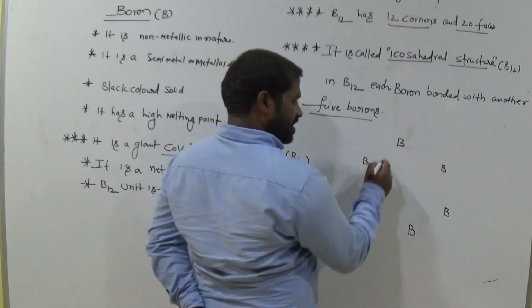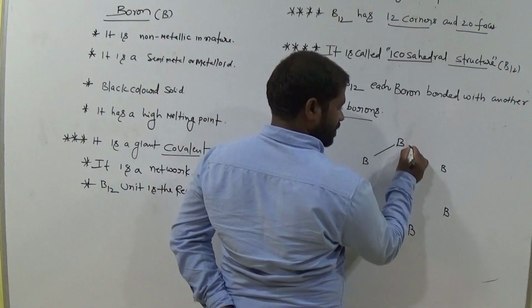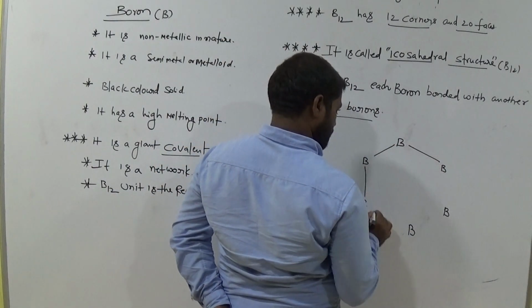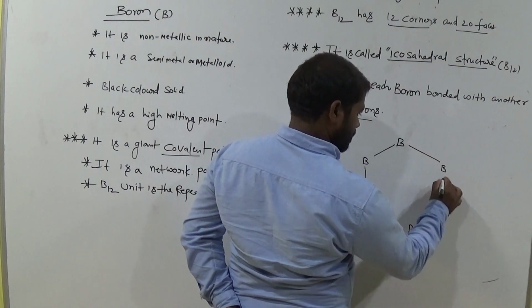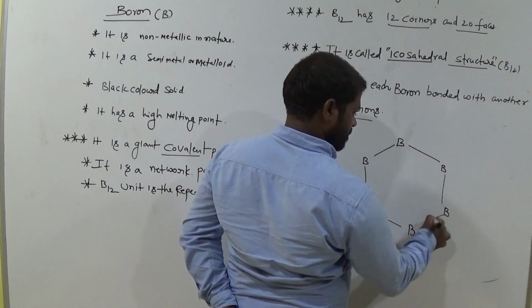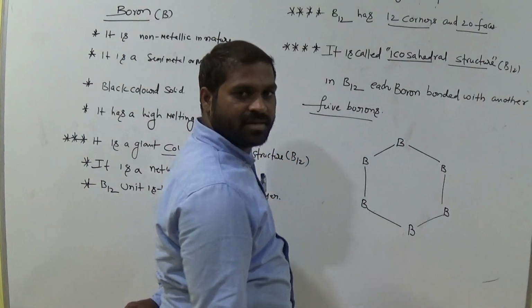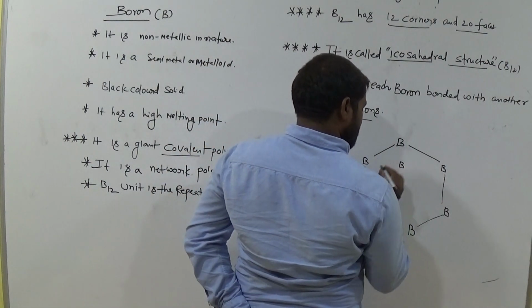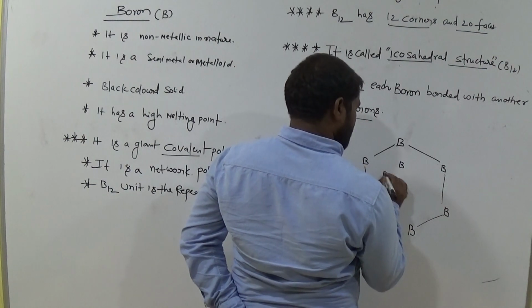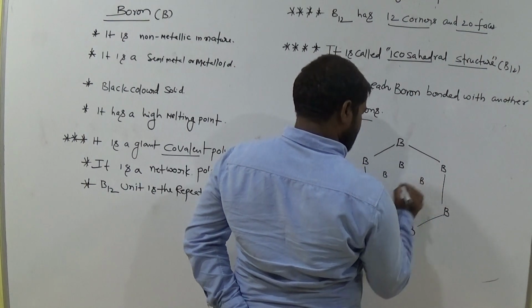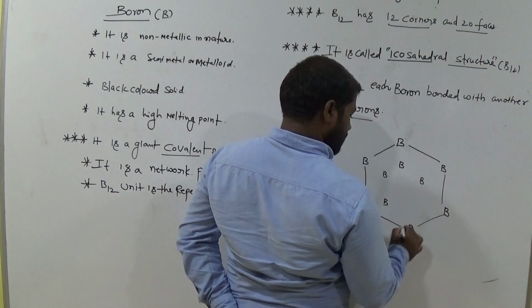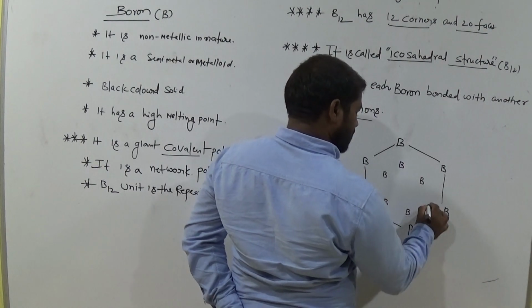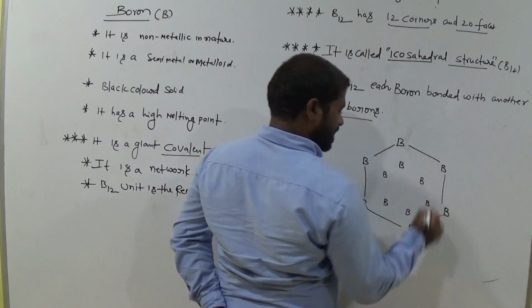Clearly 6, am I right? Is it clear? 6 borons. And again this is boron, boron, this is boron, and again this is boron. Clear, all of you?